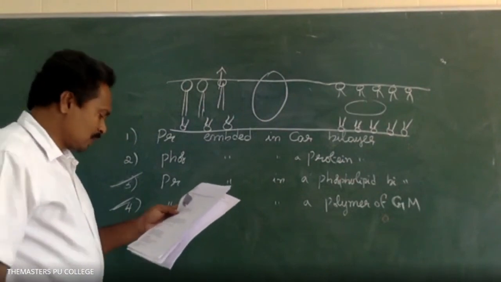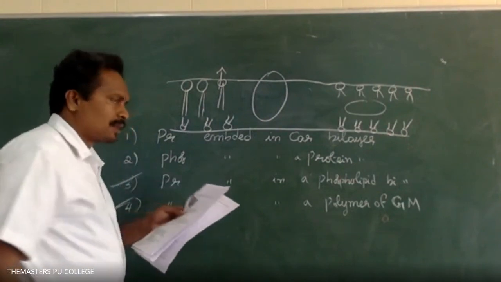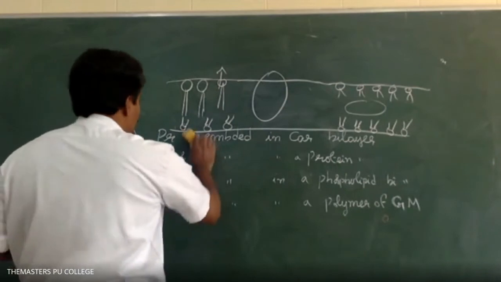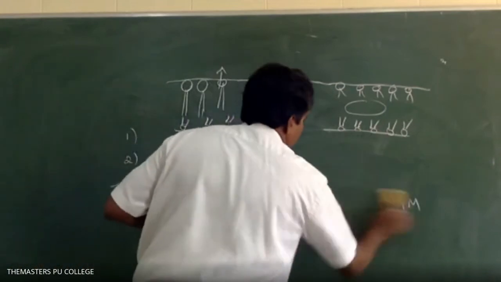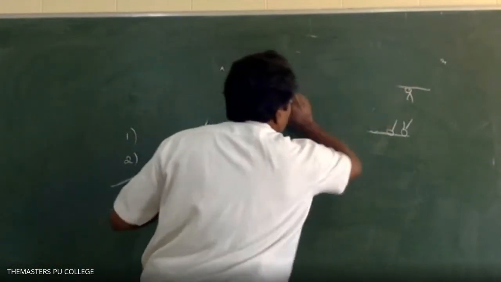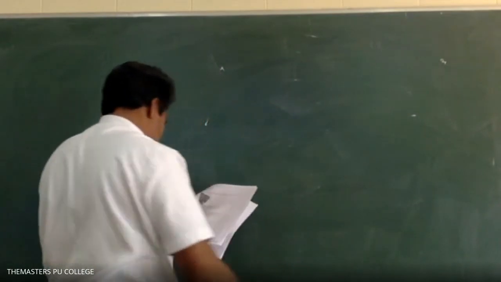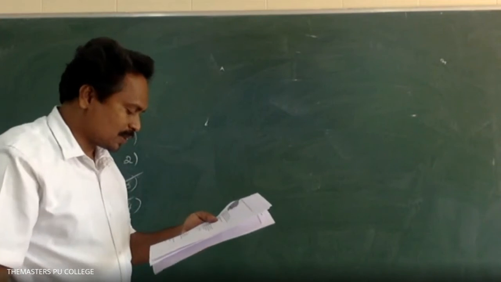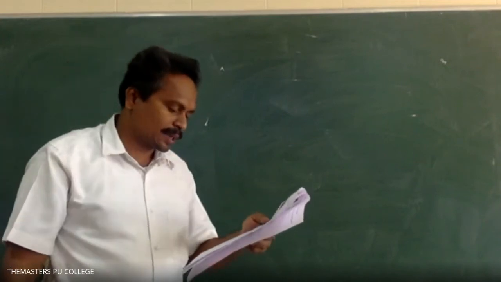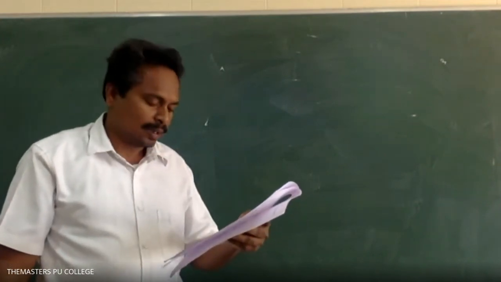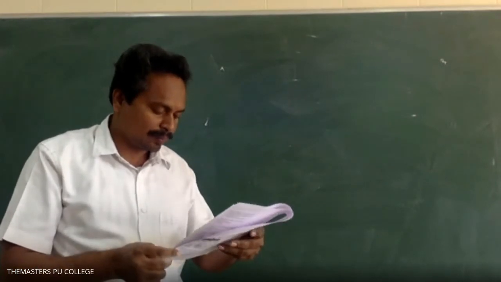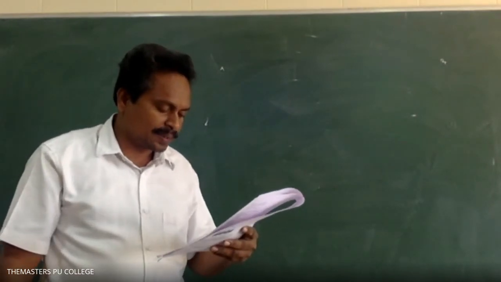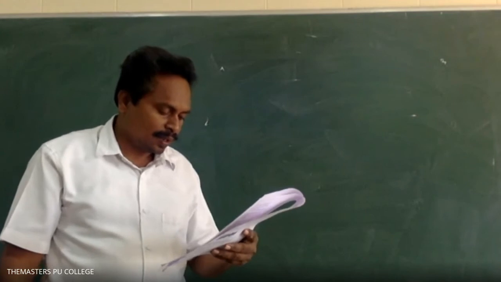Plasmodesmata. The first option is locomotory structures. Second option, membrane connecting the nucleus with the plasma lemma. Third option, connections between adjacent cells.